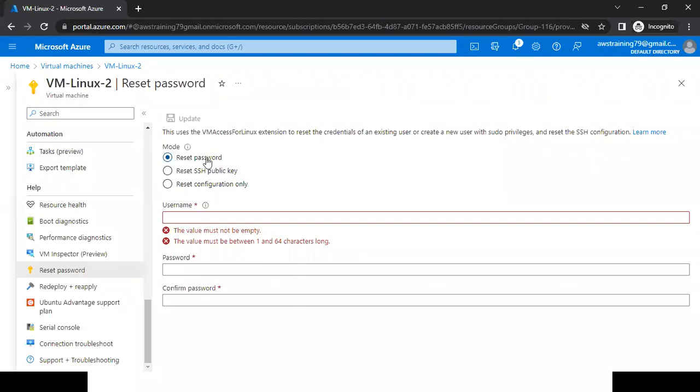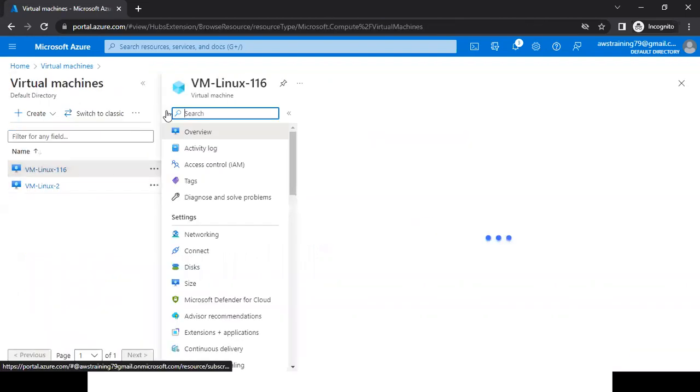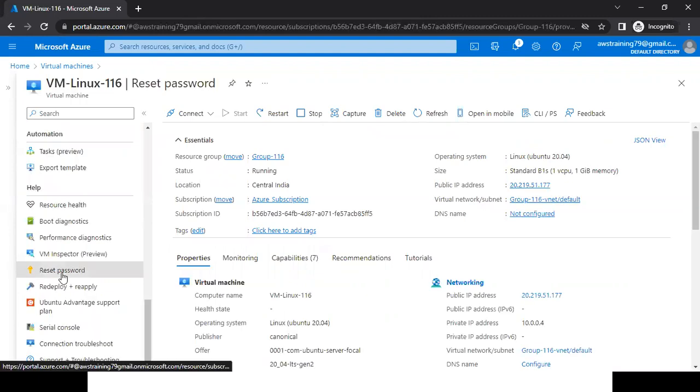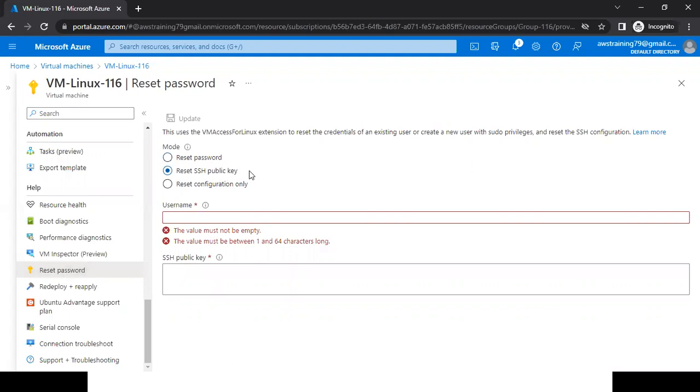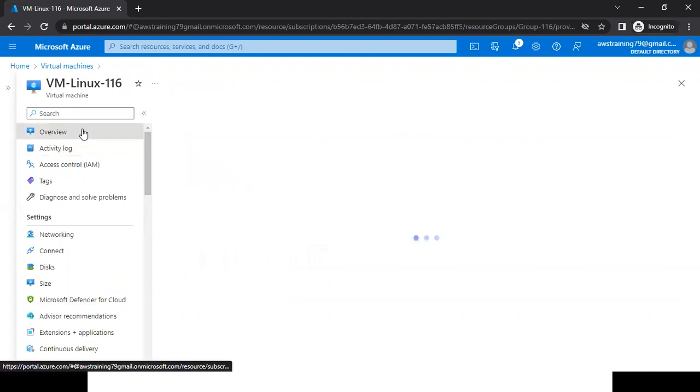Right now my cursor by default is in reset password. So it means I can consider it a password machine. If I go to another machine, and then when I go to the reset password option, my cursor is on SSH. This is the option we have, which I have just now observed. Earlier I didn't observe this thing. But other than that, we don't have any option. I didn't see this option anywhere.